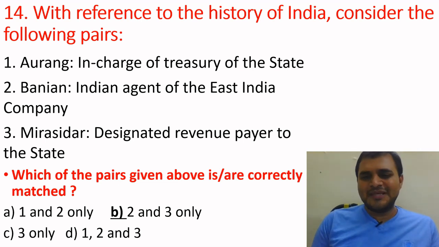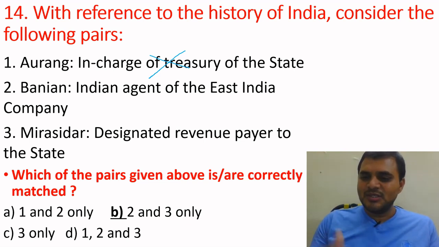Remember, Aurang means a warehouse, but here it says in charge of the treasury of the state, so the first option is wrong. Bunyan, Indian agent of East India Company. When the British came to India and started trade, they faced a language problem.